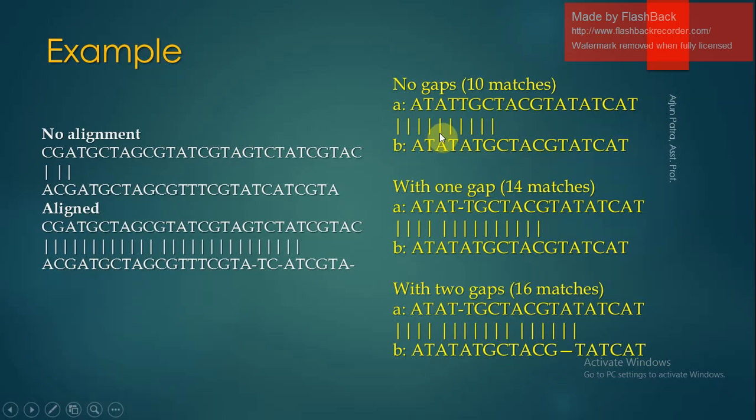On the right side, there are different sequences, but only 10 match each other without any gaps. Next is 14 matches with one gap, then sequence alignment with two gaps. So gaps are also found in sequence alignment.